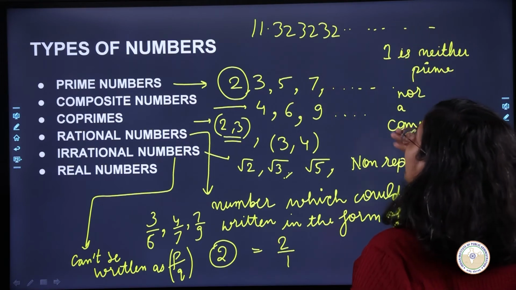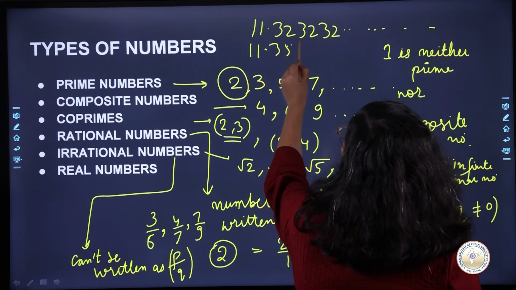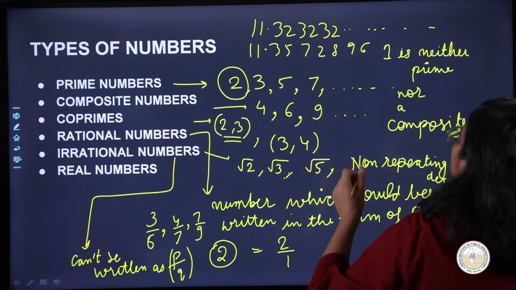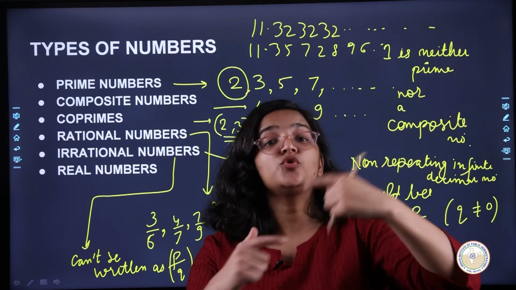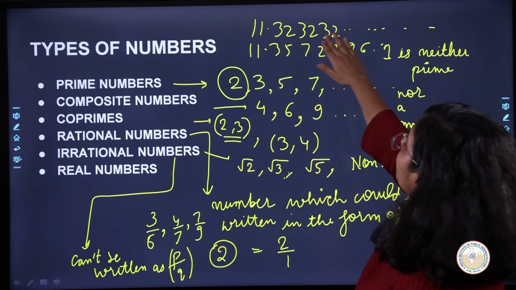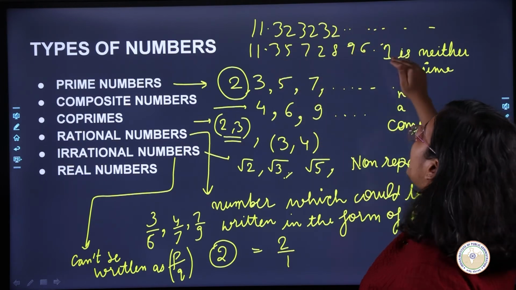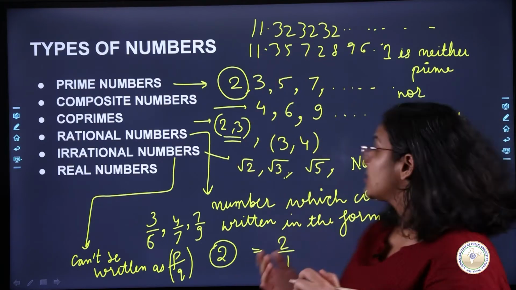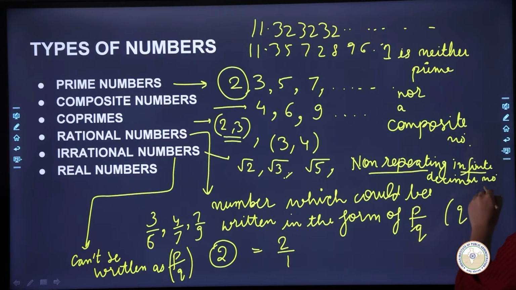But let's say I have a number 11.35728996. So this number is going on and there is no repetition happening, there is no pattern to it. So the number above had a pattern 323232, but here there is no pattern. So if we have a number like that, it is non-repeating and it is an infinite decimal number.